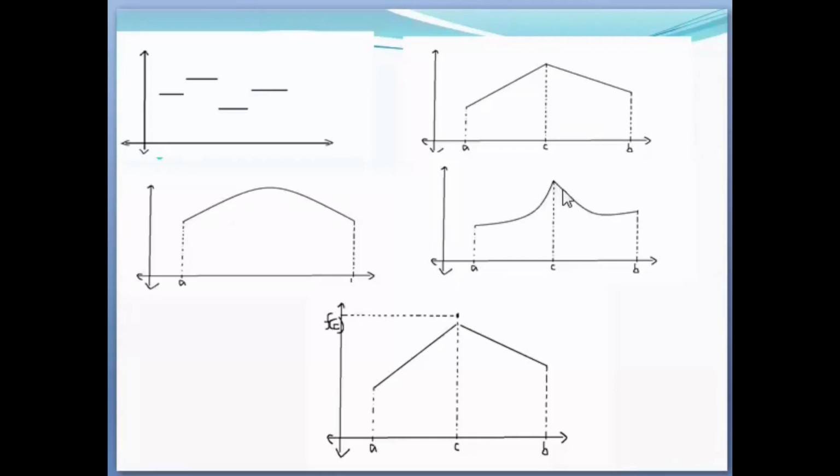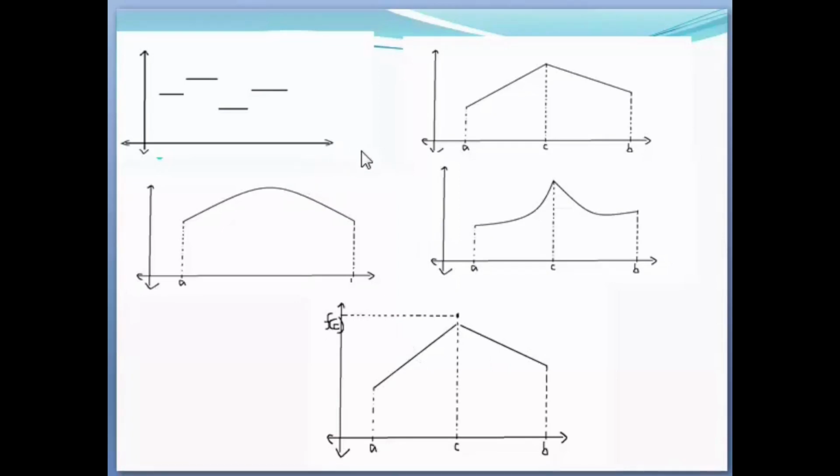But at C there is a cusp, so this function is not differentiable at C. It is an example of a non-differentiable function. And the last one, at C there is a jump: you go along this straight line, then from here you have to jump to reach the point f of C. So this function is not continuous at C, and so it is not differentiable either.